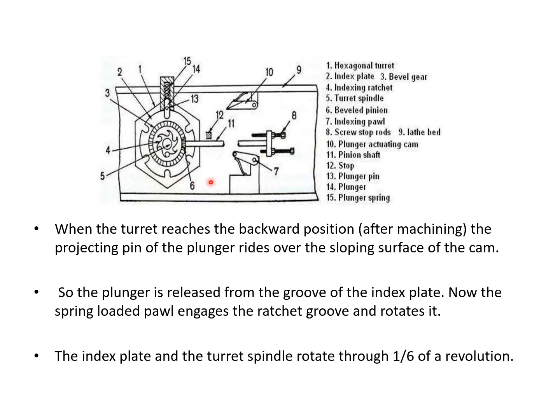When the turret reaches the backward position, that is after machining, the projecting pin on the plunger rides over the sloping surface of the cam. So the plunger is released from the groove of the index plate. Now the spring-loaded pawl engages the ratchet grooves and rotates the indexing plate. So the indexing plate and the turret spindle rotate through 1/6 of a revolution. This is a hexagonal turret head, so each indexing will be a 60-degree rotation.